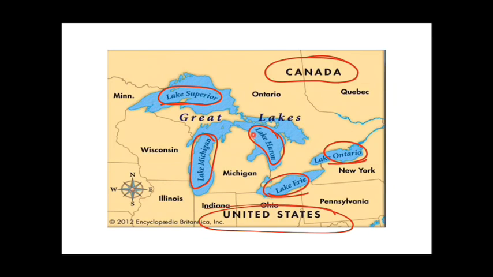The largest among these lakes is Lake Superior, and the smallest one is Lake Ontario, which lies to the east. And one more thing: which of these lakes lies entirely within USA? The answer is Lake Michigan. As you can see, this is the only lake out of these 5 lakes that lies entirely in USA, and it is not situated on the border of Canada and United States.